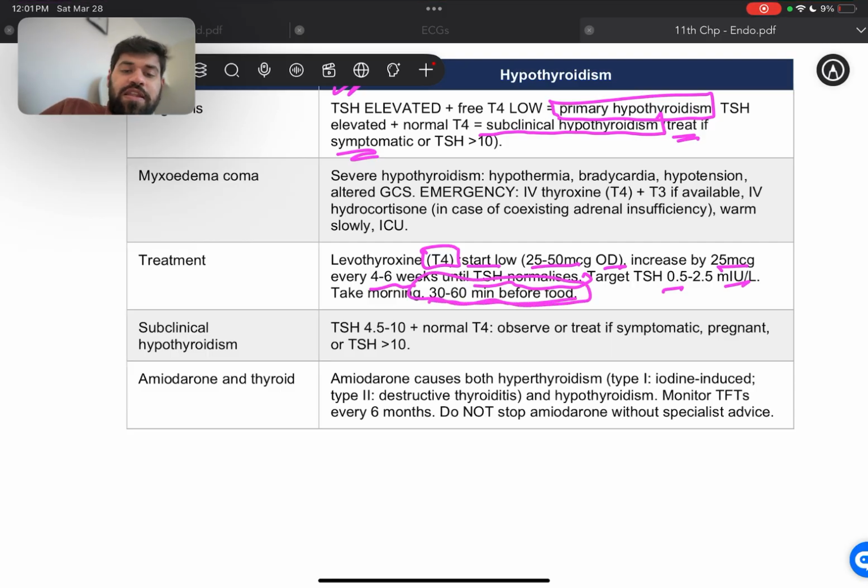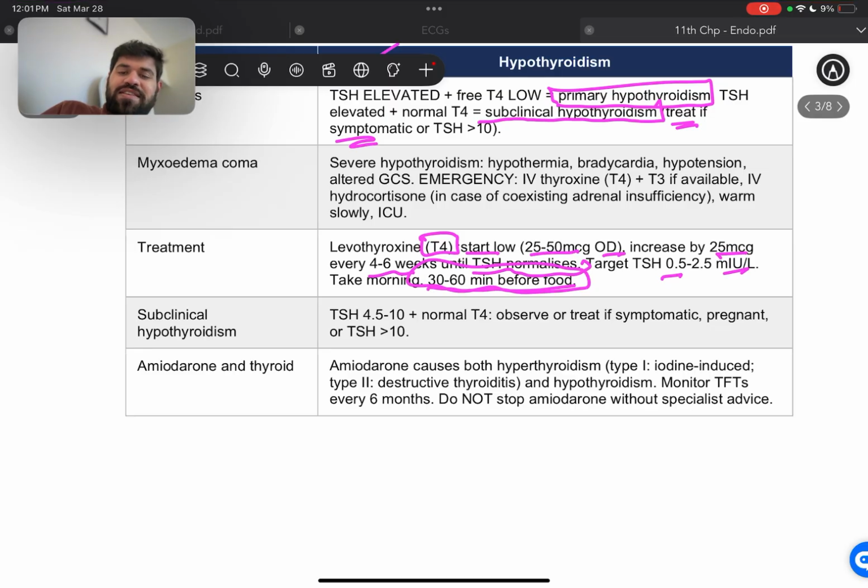All right. Now the subclinical hypothyroidism, its TSH is 4.5 to 10 plus normal T4. We observe or treat if the patient is symptomatic, if the patient is pregnant, or the TSH goes above 10.